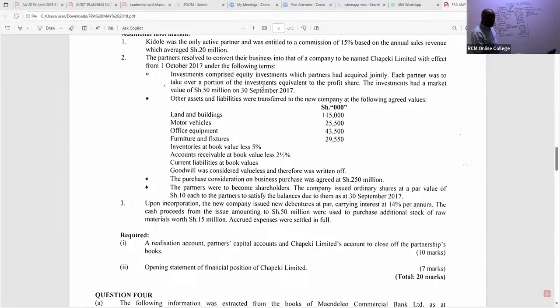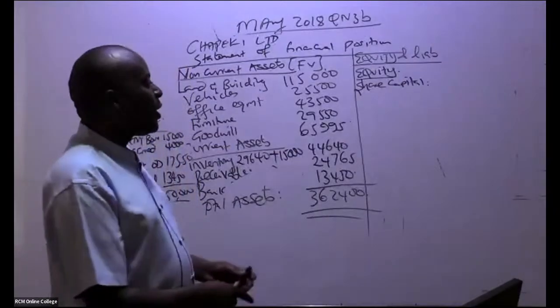Investments comprised equity investments which partners had acquired, that can't help us. Look at this point here. The purchase consideration on the business purchase was agreed at 250,000. The partners were to become the new shareholders. The company issued ordinary shares at a par value of shillings 10 each to the partners to satisfy the balances due to them as at the closure of the year. That must be the purchase consideration. So instead of giving them cash, we gave them shares.